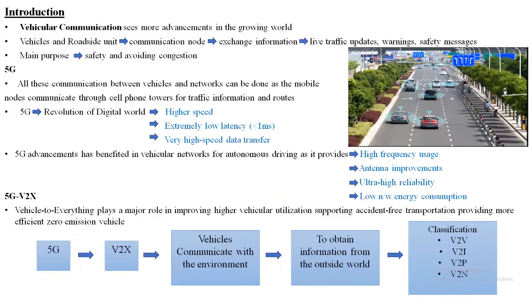So vehicle communication sees more advancement in this technological world. Vehicles and the roadside unit communicate with each other in order to exchange information about live traffic updates, warnings, and safety messages. The main purpose of vehicular communication is safety and avoiding congestion. We all know vehicles and networks communicate with each other through cell phone towers.